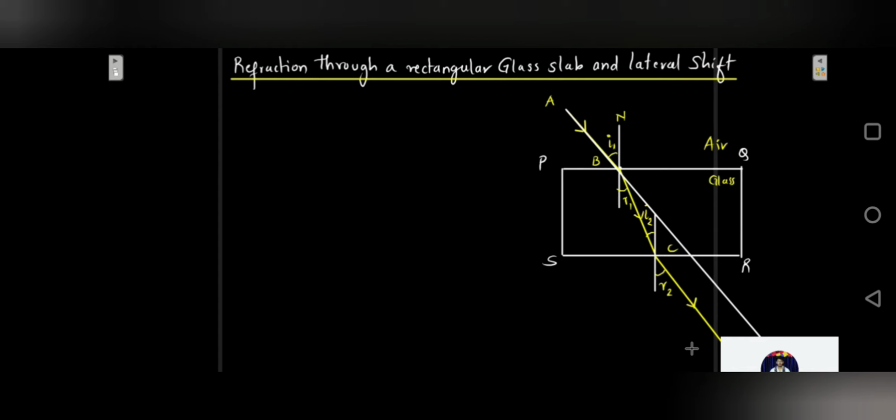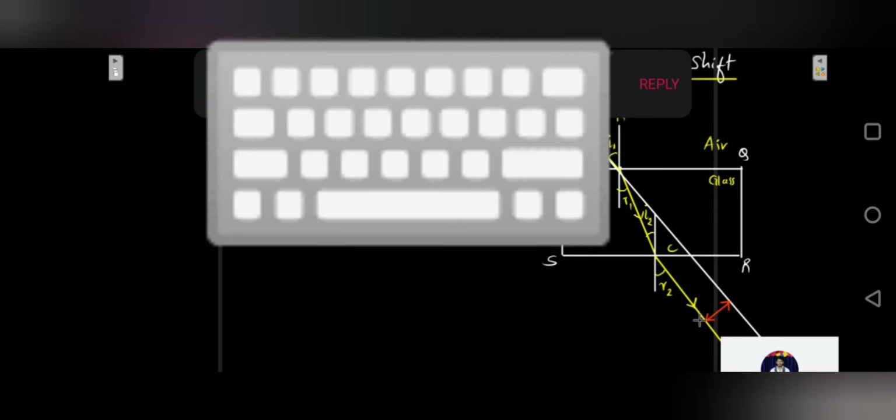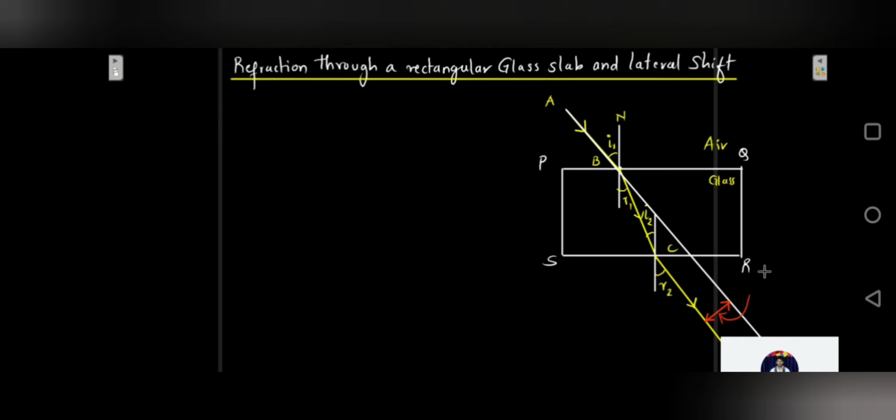But there will be some lateral displacement which has taken place over here. This displacement, this shift of the emergent ray from the incident ray, which you can see over here, is called the lateral displacement.